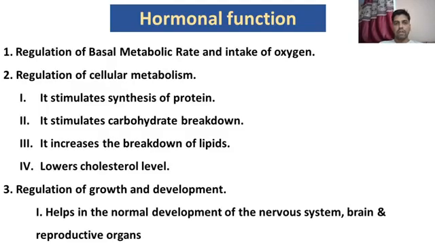So these are the functions which are related to these hormones. As I have already discussed, the major difference between triiodothyronine and tetraiodothyronine is only in their structure and their efficiency, while both perform similar kinds of functions. These hormones generally regulate the basal metabolic rate, which we know as BMR, and increase the intake of oxygen.